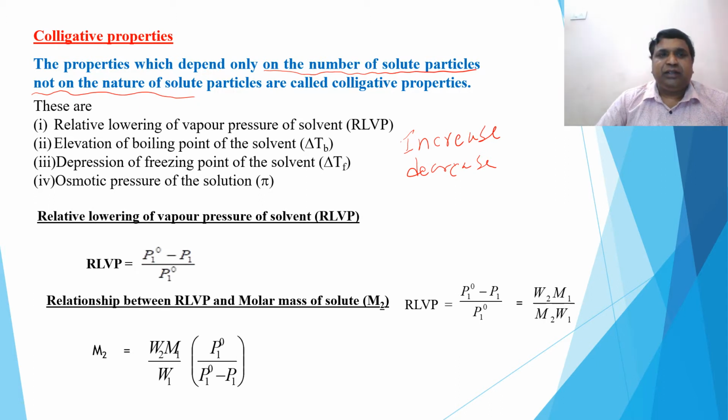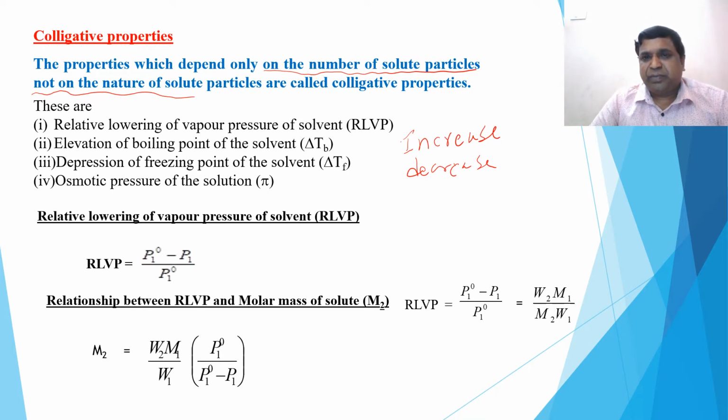So these are the four important colligative properties that you have learned. In all the cases you learned the definition and also the derivation of a formula to calculate the molecular mass of the non-volatile solute.